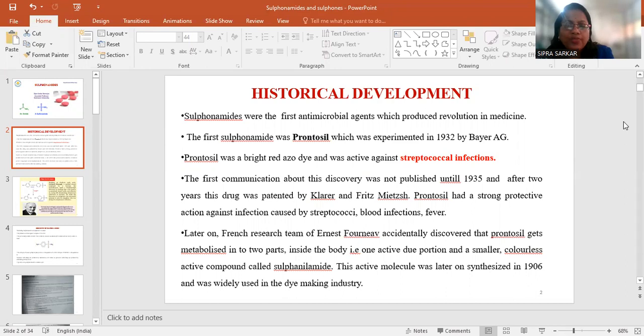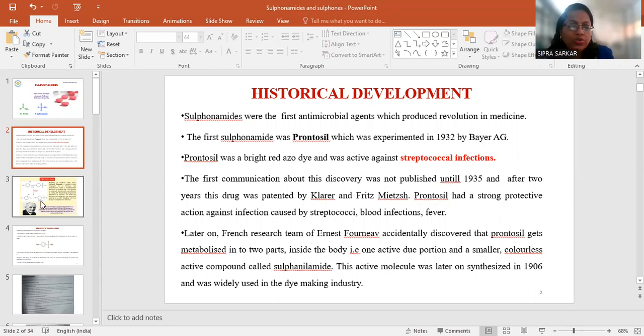The first sulfonamide was prontosil, which was experimented with in 1932. Prontosil was a bright red azo dye and active against streptococcal infection. The first communication about the discovery was not published until 1935, and after 2 years, this drug was patented. Prontosil had a strong protective action against infections caused by streptococci, blood infection, and fever.